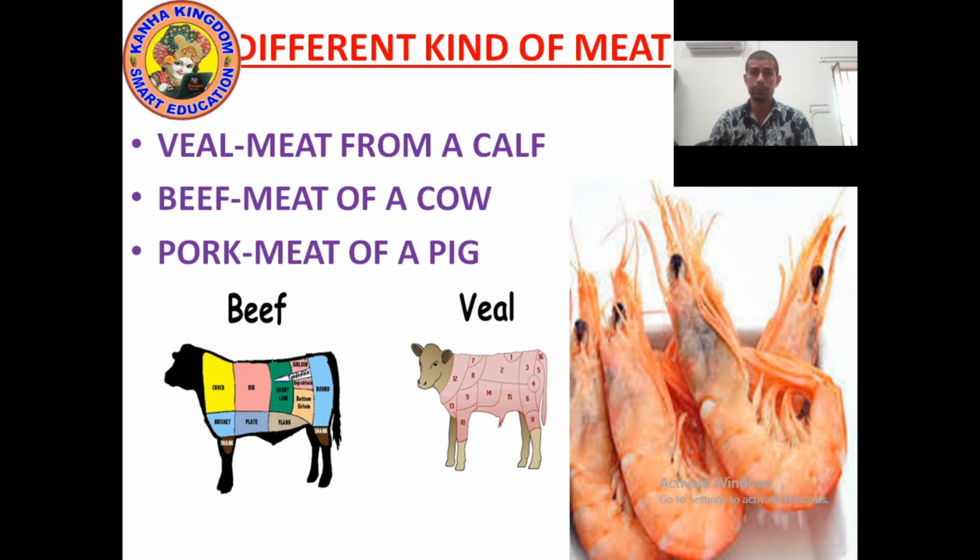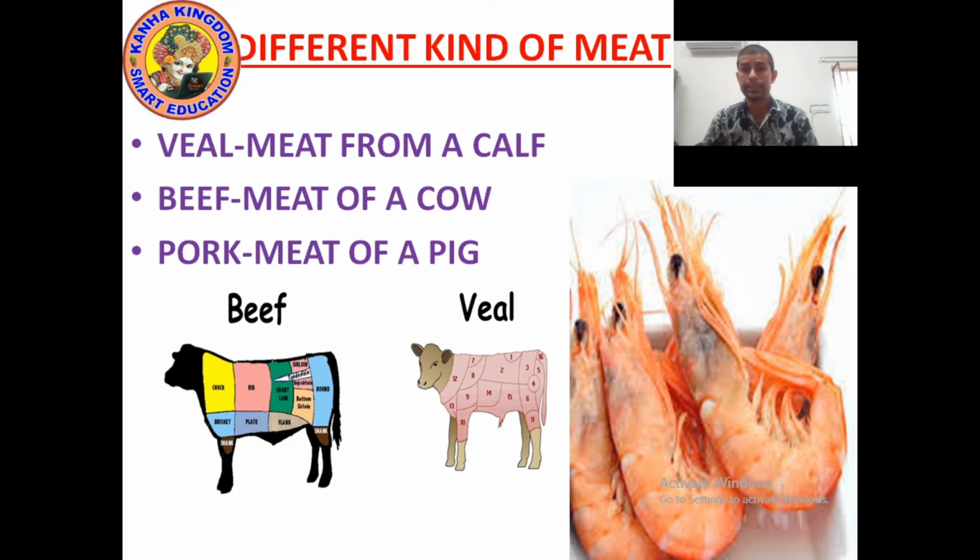Pork, you already know about pork. Meat of a pig. Now look at the picture. In the last picture you can see something in red color, something insect-like. Can you see this insect-like structure? What is this? Can you tell me? The name of this animal is prawn.